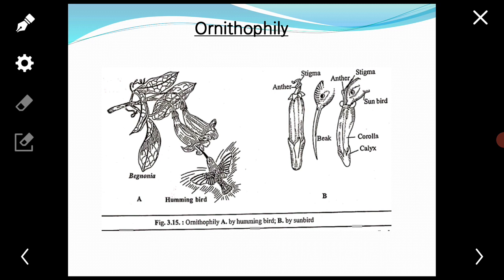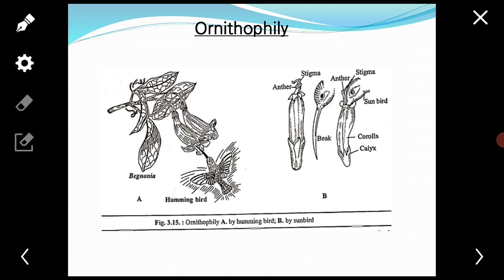The most common bird pollinators are sunbird, hummingbird, crow, bulbul, parrot, etc. The birds visit a large variety of flowers such as bombax, coral tree, bottlebrush, agave. More than 100 species of Australian plants are pollinated by birds.